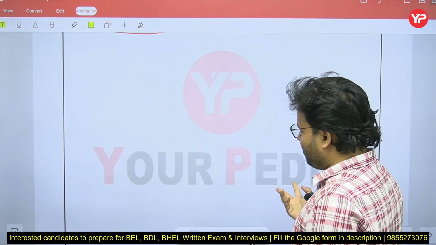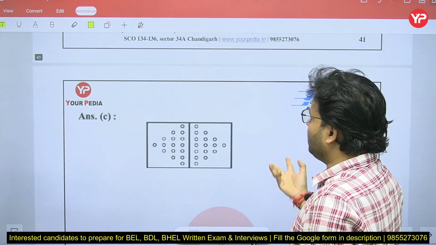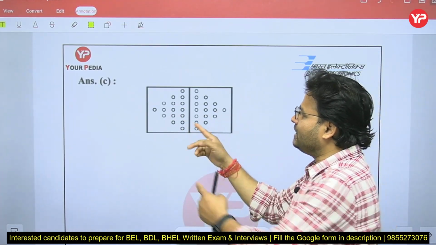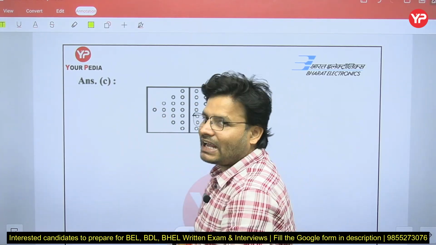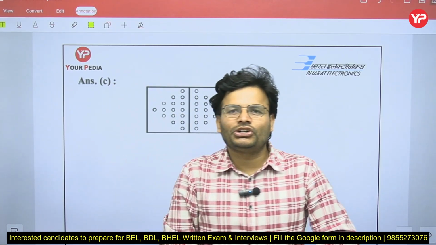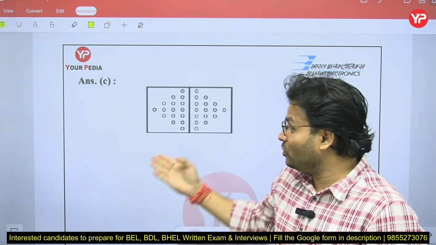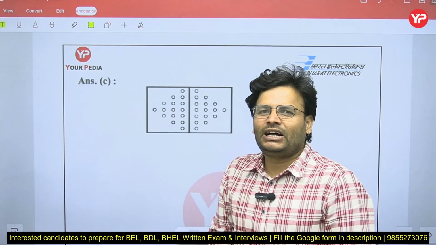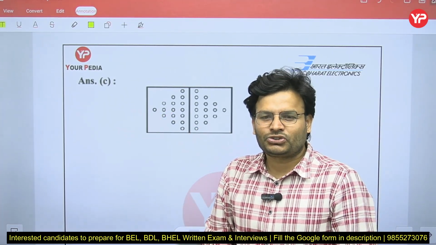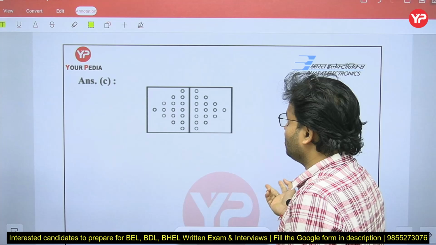Do I have any diagram? Let me check. You can see here, this is the riveting, so it looks something like a diamond shape. That's why it is called diamond riveting. So you have to remember that question. Various times you will find a question on diamond riveting, so try to remember that question also.